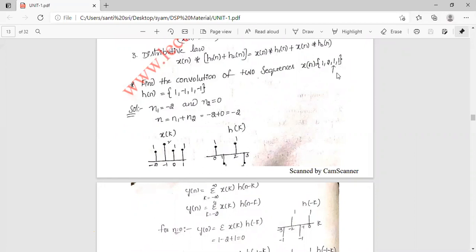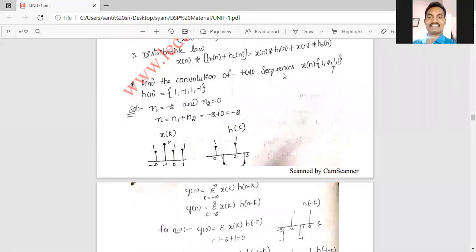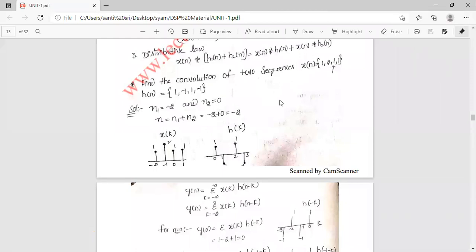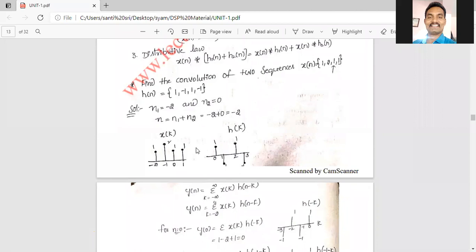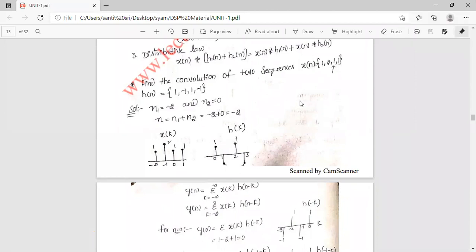So first of all, we have to find out the length of the sequence. N1 is 4. N2 is also 4, but it starts from minus 2, so small n1 equal to minus 2. For the other sequence there is no arrow mark, which indicates that it starts at 0, so n2 equal to 0. By adding these two, minus 2 plus 0, it is minus 2. So it starts from minus 2 to some 4 integers.